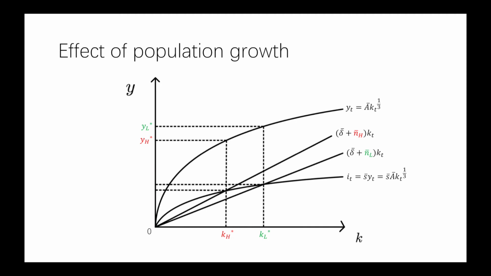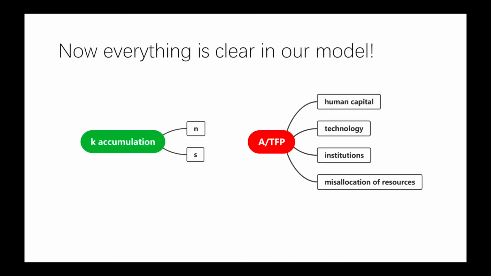Similarly, increase in population growth rate will also move the steady state to the left, since now more capital needs to be given to new workers every year. So far, we seem to have everything sorted out. We now have made it clear what capital accumulation and TFP stand for in our model, and the data successfully support our model that the increase in population growth rate and decrease in saving rate will lead to a lower physical capital accumulation in the long run.